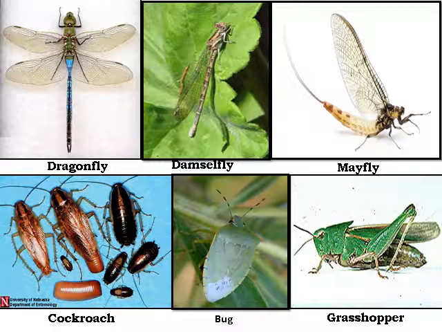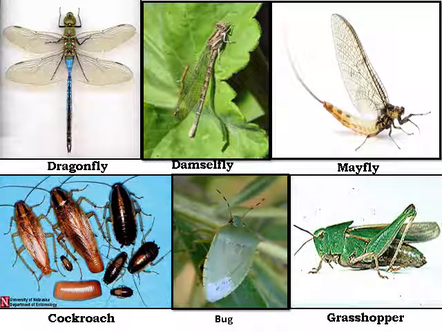Some examples of this incomplete type of metamorphosis are dragonfly, damselfly, and mayfly. Even cockroaches are a very good example. All plant bugs, hoppers, and grasshoppers also come under this incomplete type of metamorphosis.